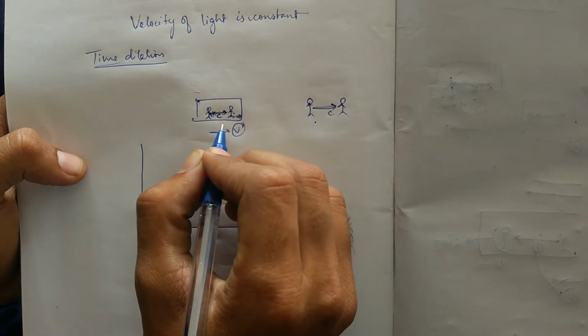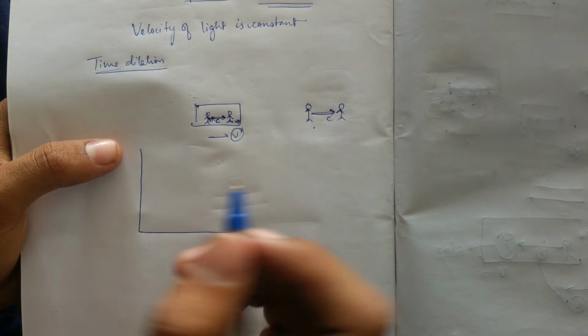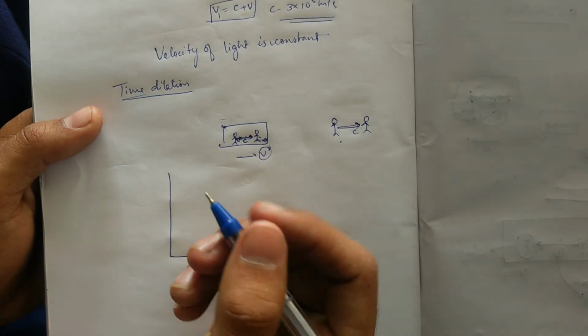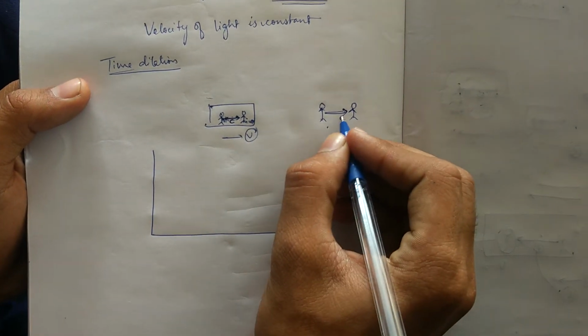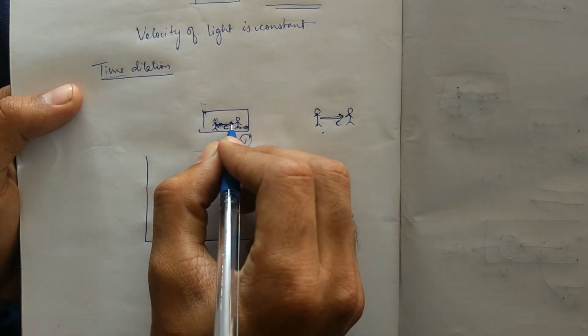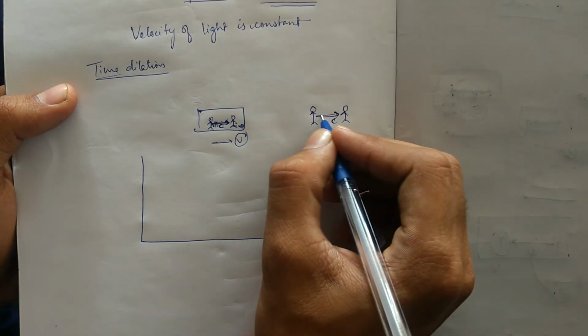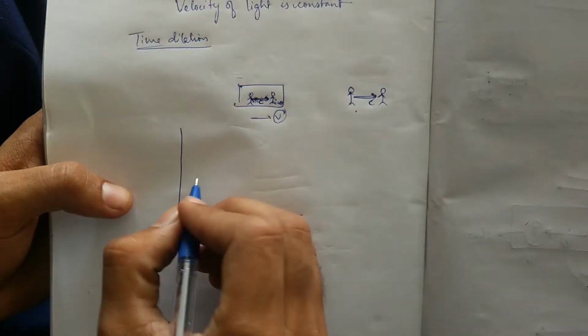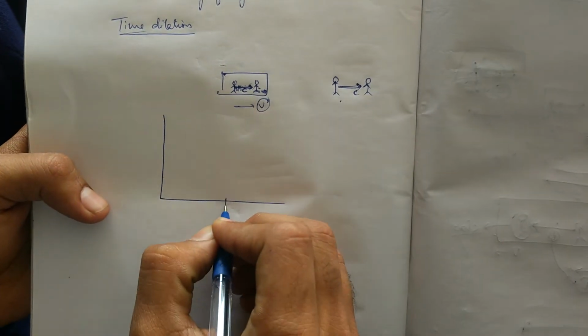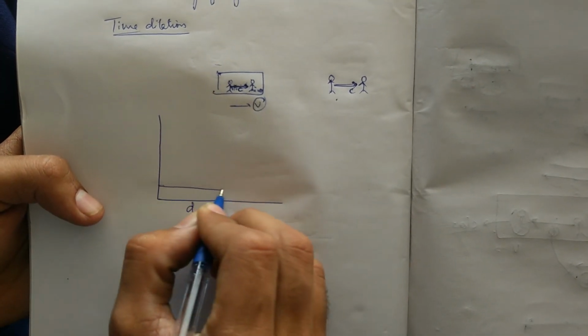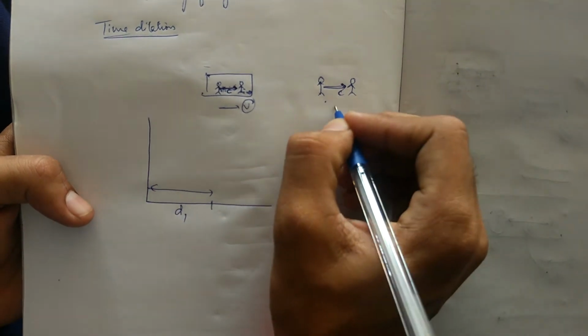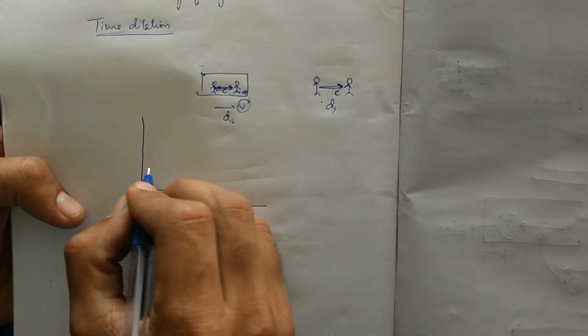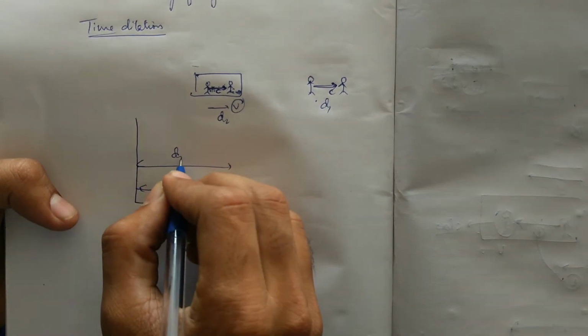Here it's the greater distance that it has to travel, but there it's the lesser distance. So we'll take this distance as d1 for this scenario, and this is d2.